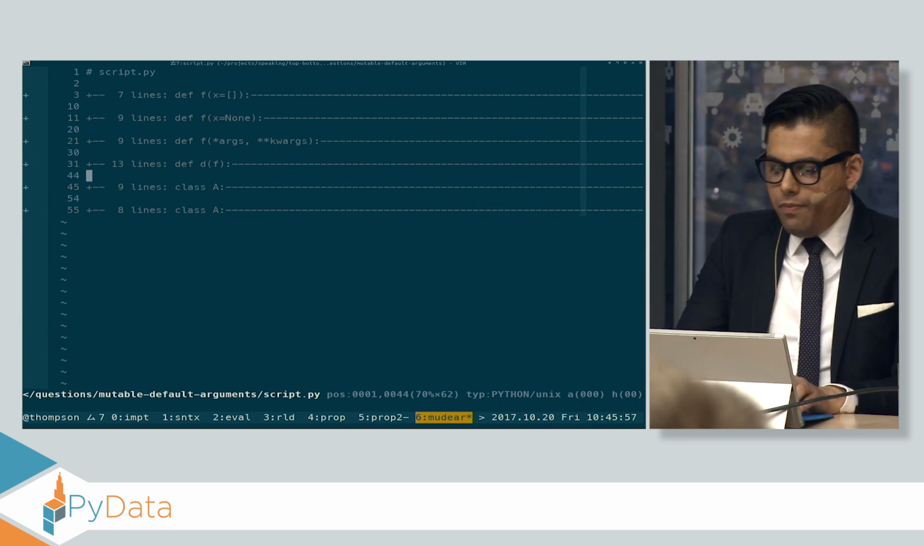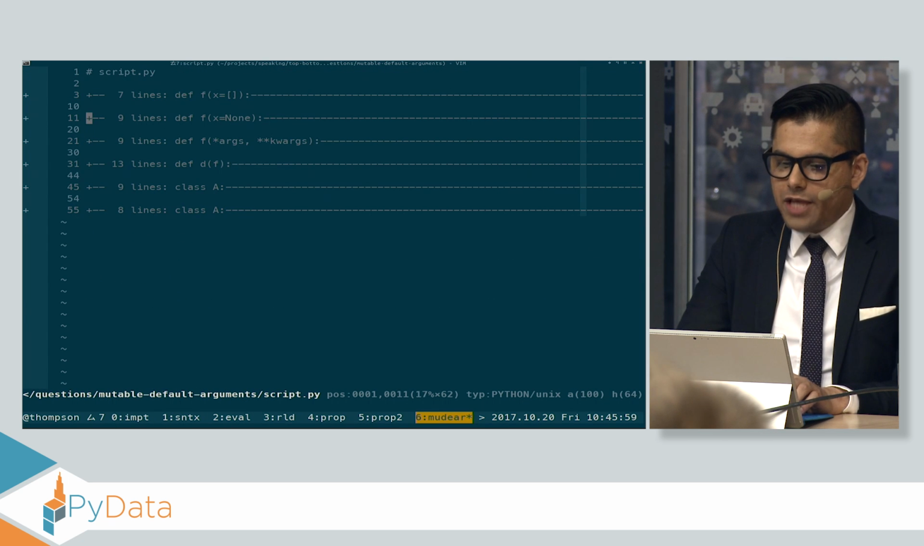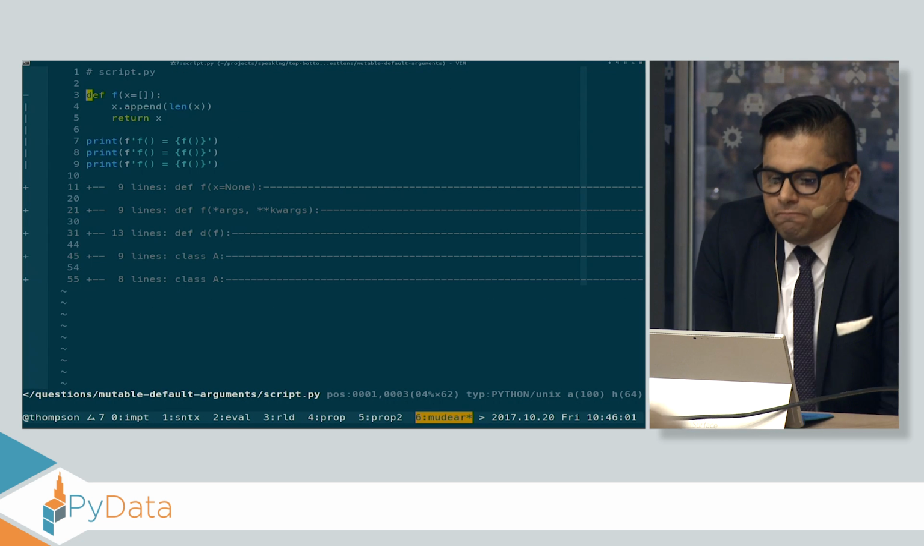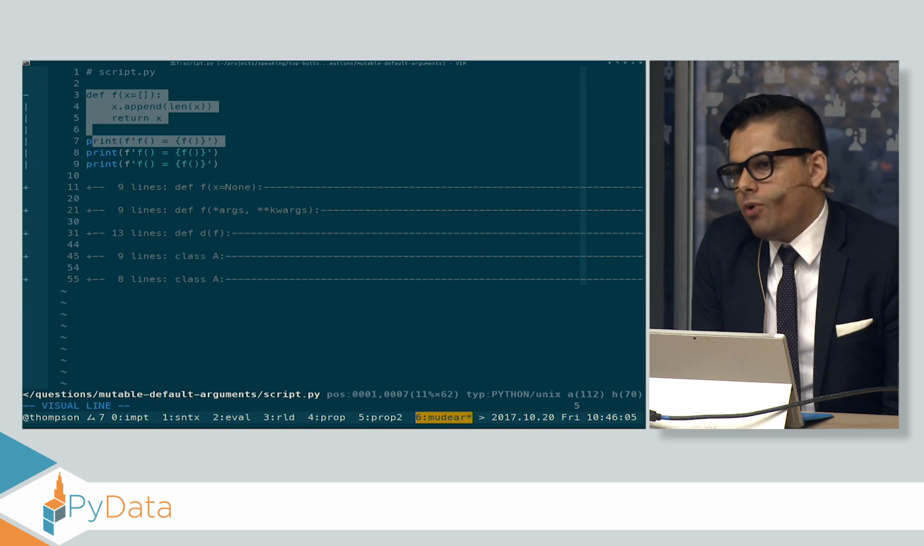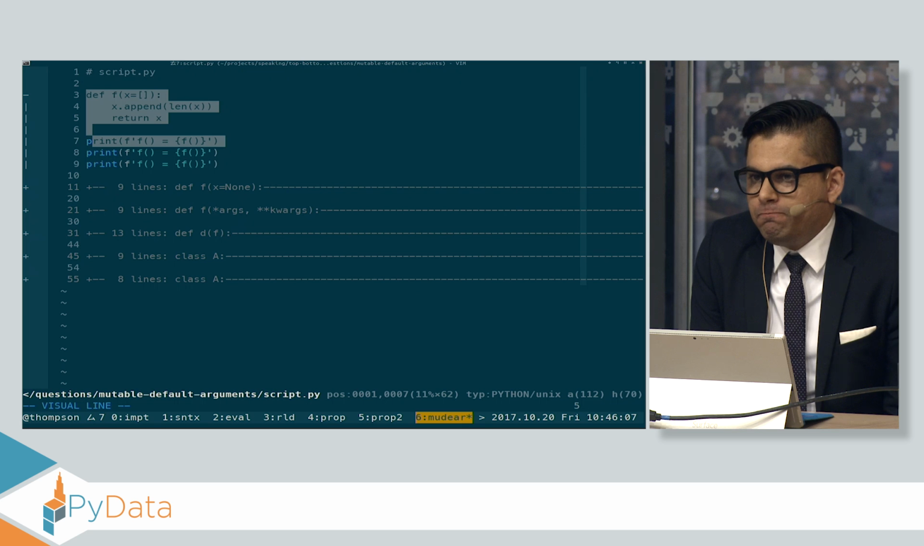Let's look at another problem. And I think this is the second to last problem we'll look at. What gets printed when I run the highlighted lines? It's a list. What are the contents of that list?